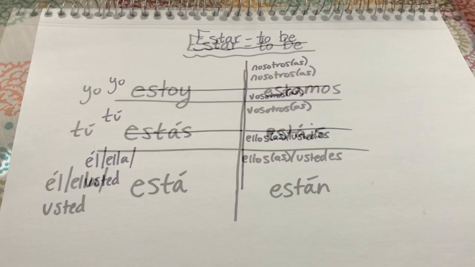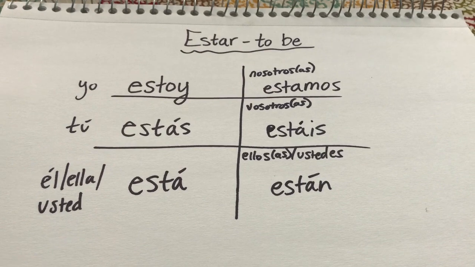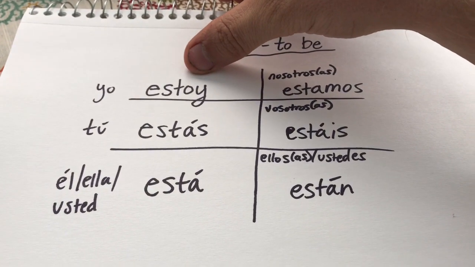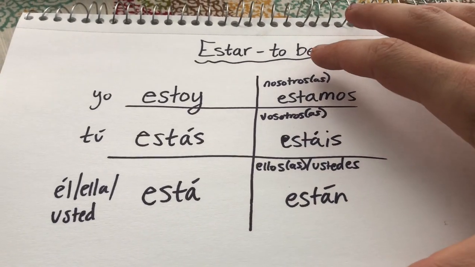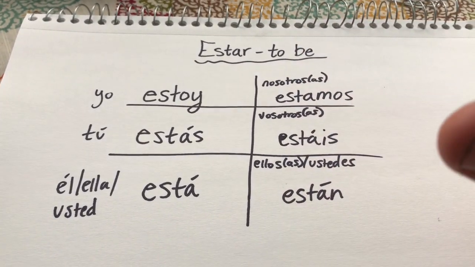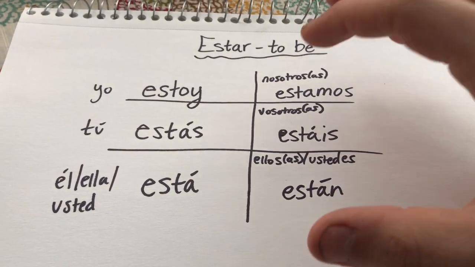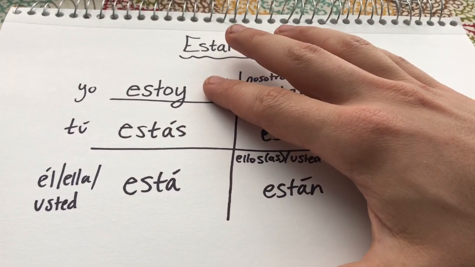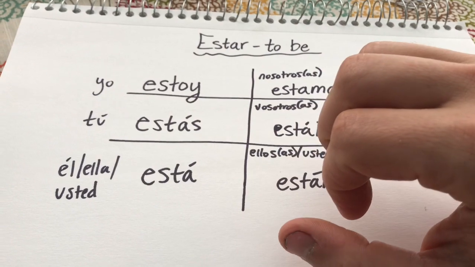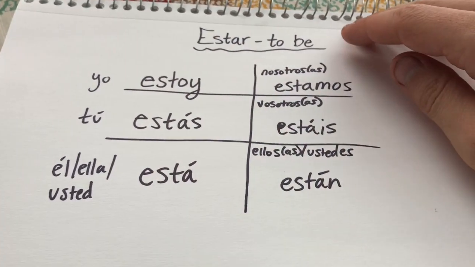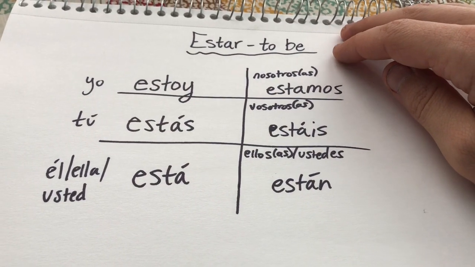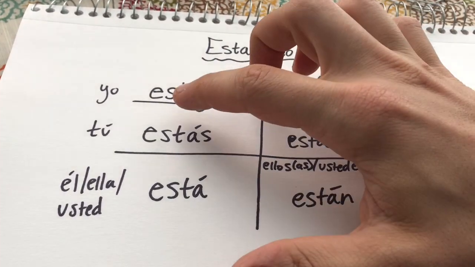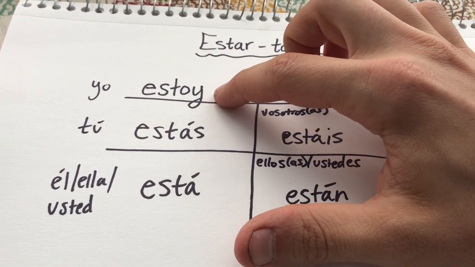Okay, so let's go ahead and conjugate. Here are all the conjugations. Let's go through them one at a time. You would say yo estoy, and guys, estar in the present tense is an irregular verb, okay? Well, at least the yo form is. We haven't really actually seen any regular verbs yet, so I'm not going to go there, but just know that the yo form is irregular. We say yo estoy, I am.